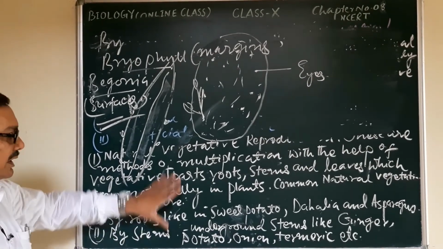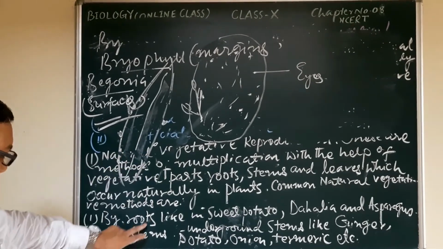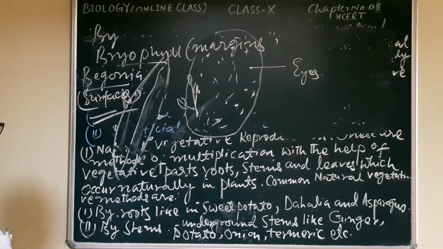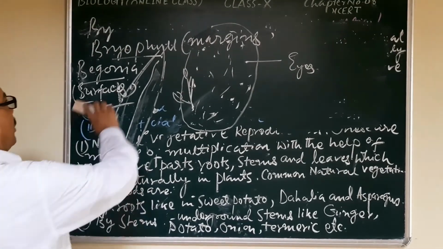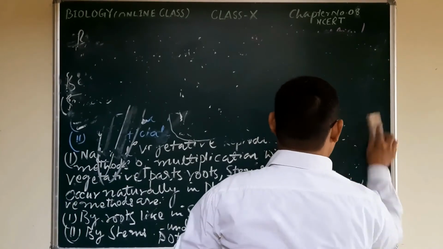So here are three different ways for natural vegetative reproduction: by root, by stem, by leaf, which you have seen here. And now let us come to the artificial method of vegetative reproduction.